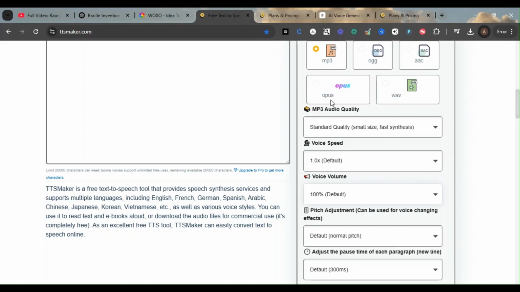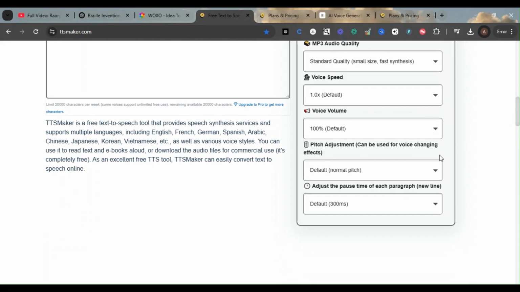We can reduce that volume to 10, 30, 50, 80%, and we can also increase the volume from 120, 150, 180 percent. So we can increase the volume of the audio file that we have converted. Now pitch adjustment can be used for voice changing effects. From here we can change the pitch, like super high pitch, slightly high pitch. This is again based on percentage. So you can play with it; if you want a different pitch in your audio, you can try this one also.